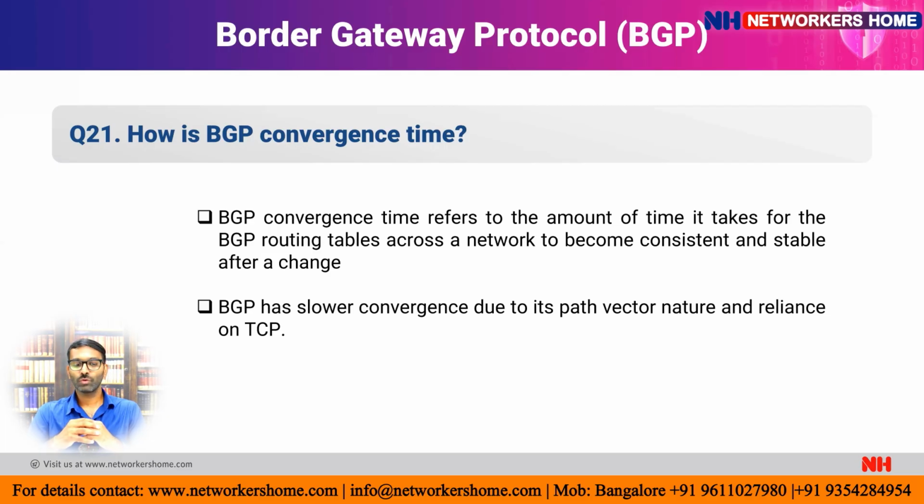is called convergence time. When it comes to BGP, convergence time is really slow because it is a path vector protocol. It is path vector in nature because it always sends the AS number just to find the best path. So it has a slower convergence due to its path vector nature and its reliance on the TCP protocol.